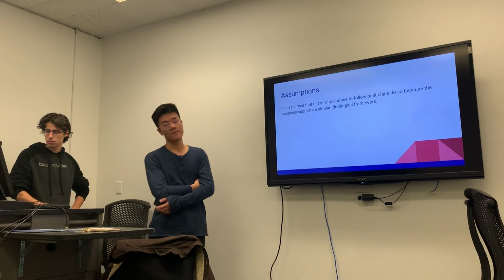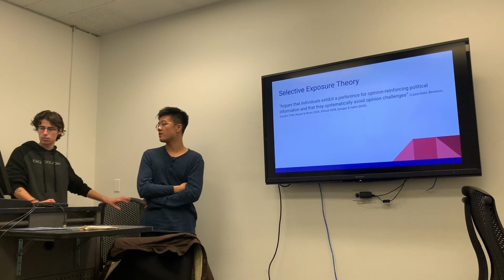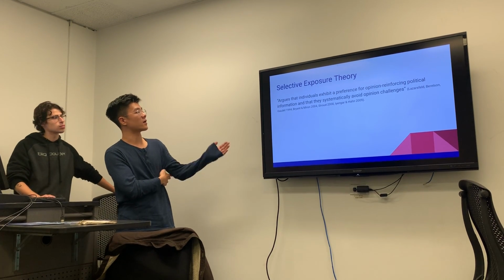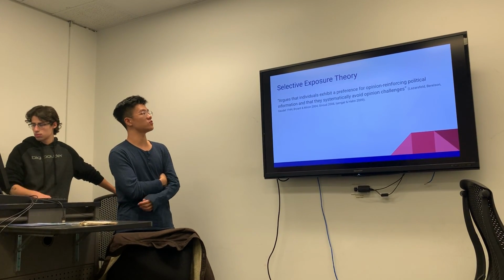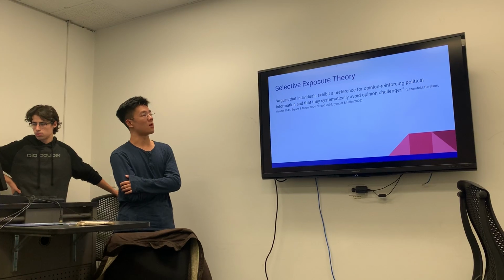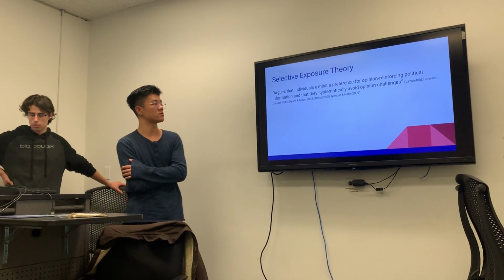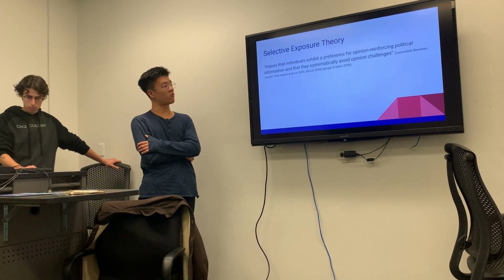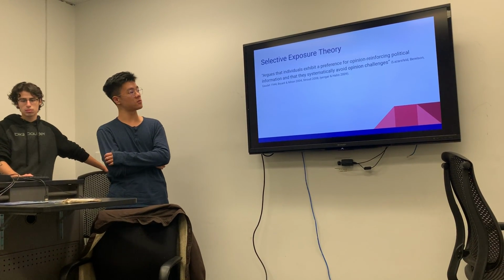And from the article, the selective exposure theories argue that individuals exhibit a preference for opinion-reinforcing political information and systematically avoid opinion-challenging information.